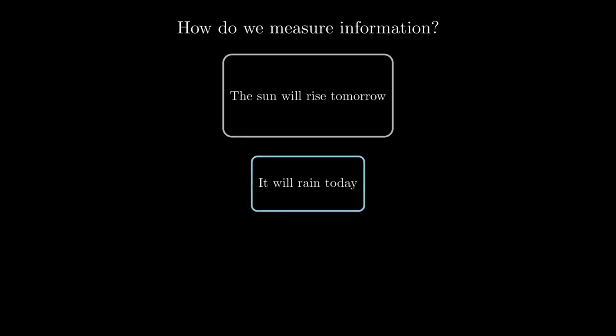Now, compare that to a message saying, "It will rain today." This carries more weight. There was uncertainty. It might have been sunny, it might have rained. This message resolves that uncertainty, so it contains more information.